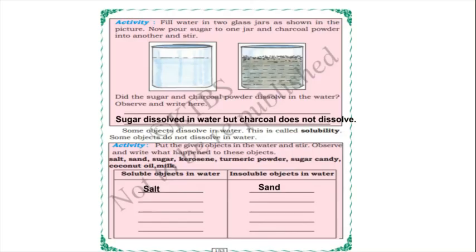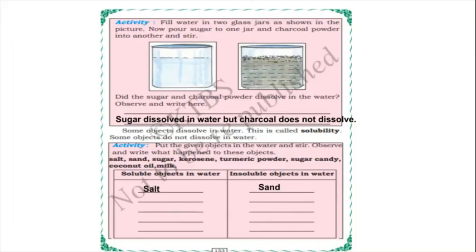Salt is soluble, it will dissolve in water. But sand is insoluble, so it will not dissolve in water. So I have written sand under insoluble. Like this, you have to make the list of soluble and insoluble for the above things.